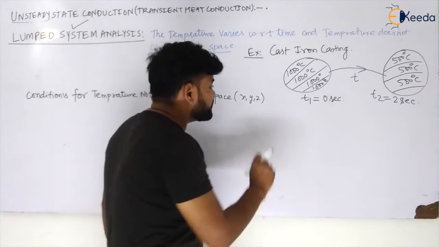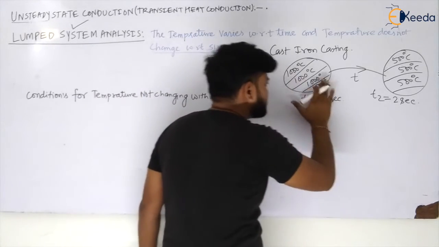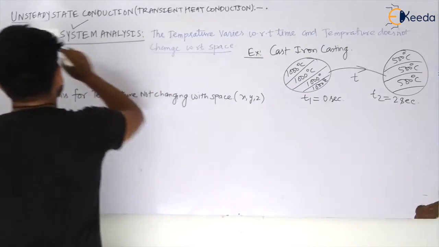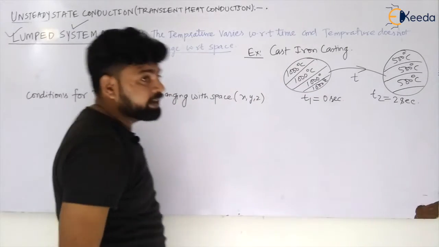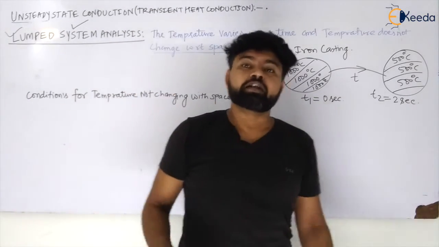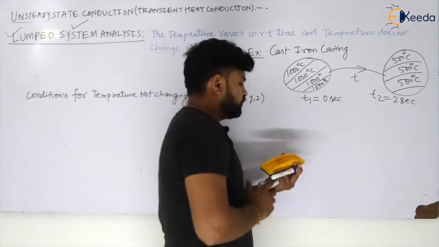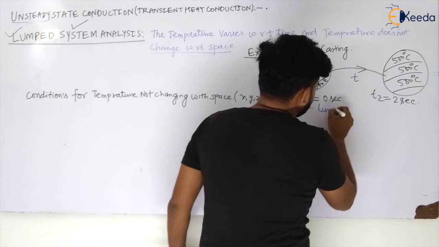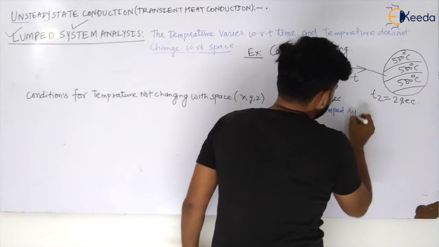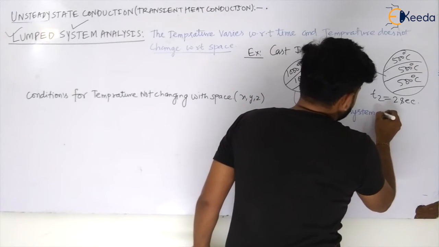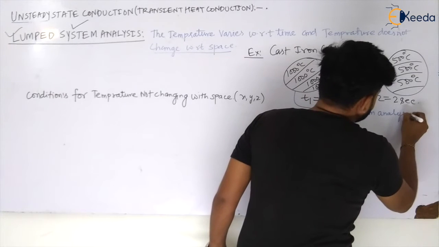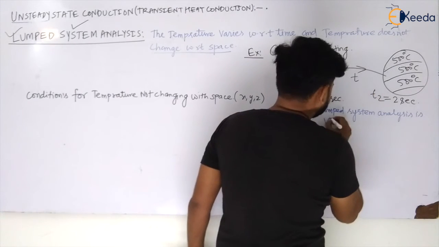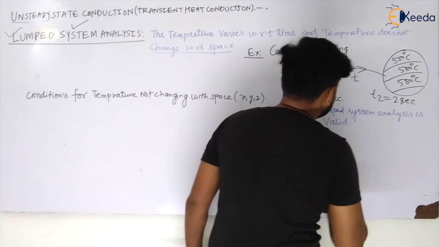So when the temperature is constant throughout the space, we can apply our lumped system analysis. So lumped system analysis is valid.